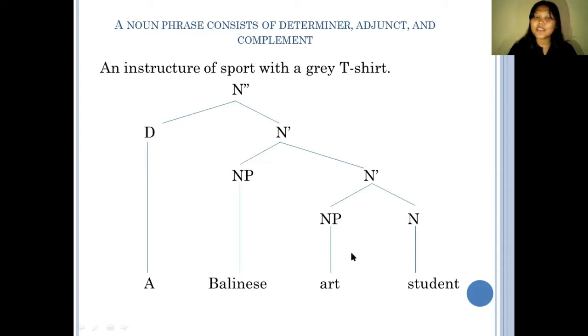So once again, it's not that hard to find the core or the head of a noun phrase, because we just need to identify a word that is classified as a noun. So in this example, the core is student, or the head is student.